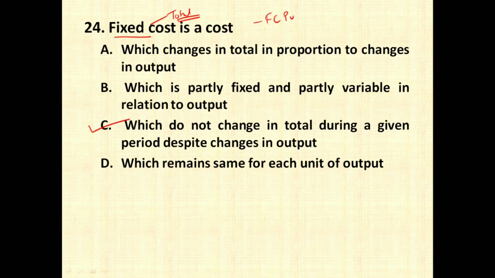Fixed cost per unit is going to change with the increase in number of quantity. Variable cost per unit is always same, it does not change, but variable cost total, it goes on changing as per the level of output. So these are very important points about variable cost and fixed cost.